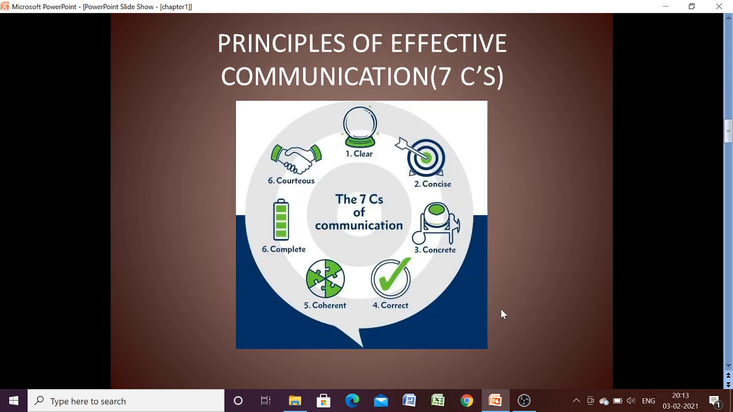What are the principles of effective communication, meaning what are the 7 C's of communication. Very important topic from exam point of view. These are the 7 C's for effective communication: clear, concise, concrete, correct, coherent, complete and courteous. You have to remember all the 7 C's.